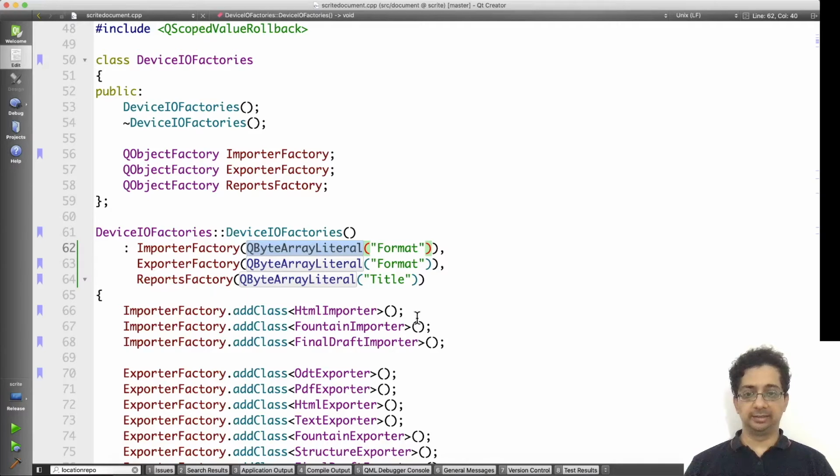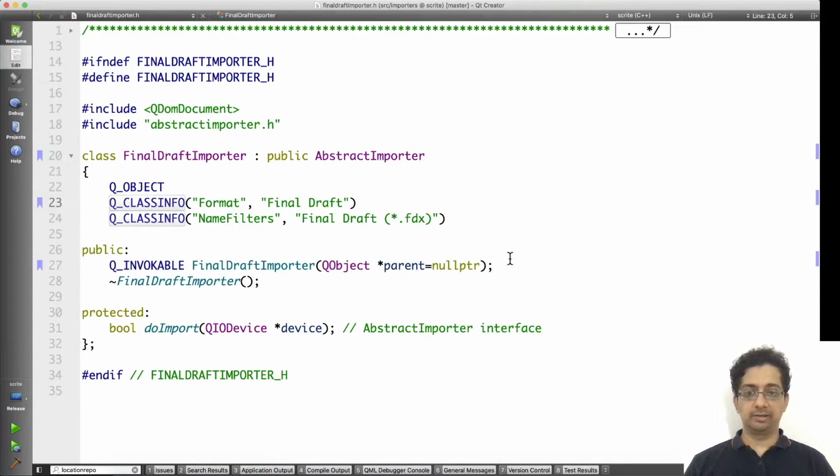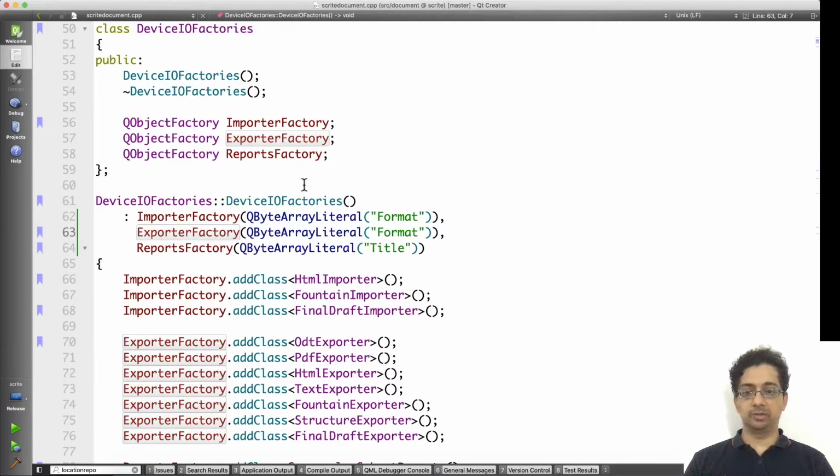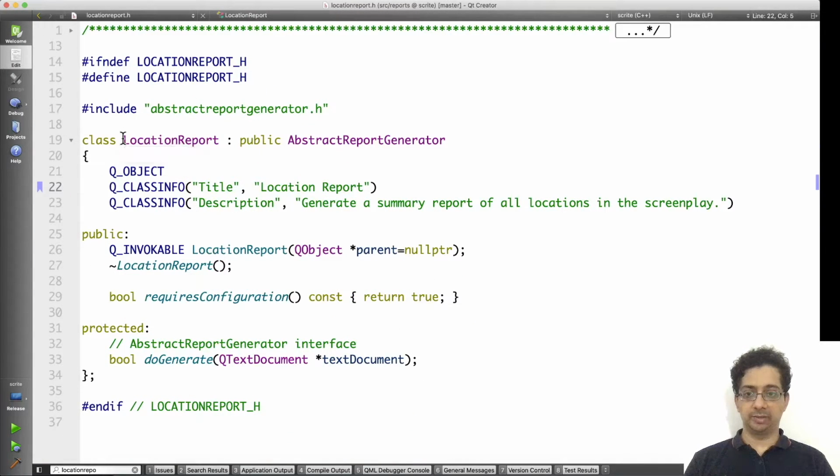What this does is it informs the factory to look up the value of the class info against this key in each of the meta objects we add to the factory and use that value for creating instances against that key. For example, the final draft importer makes use of the value for the format key in the Q class info as final draft. So whenever I request for creation of an importer against the key final draft, an instance of this final draft importer class is created. Same is the case with the exporter factory, the reports factory as well.